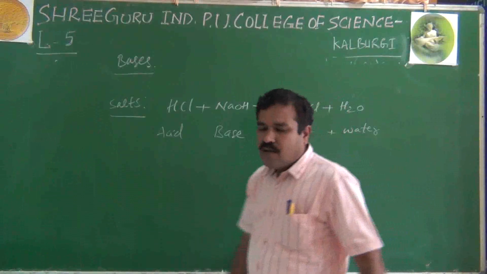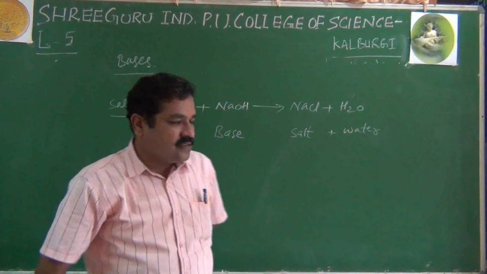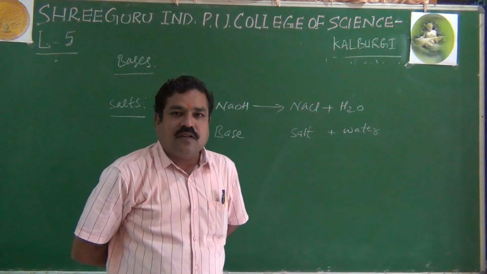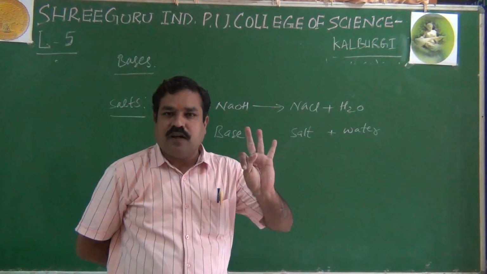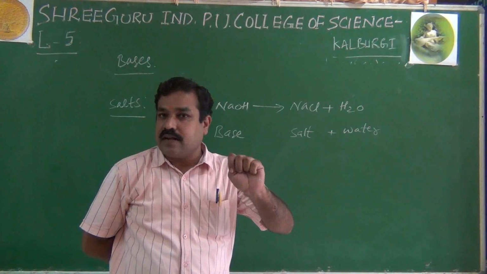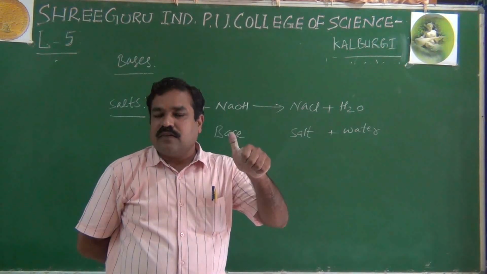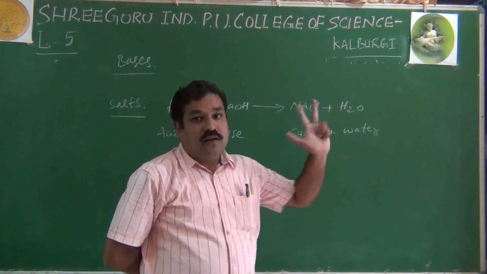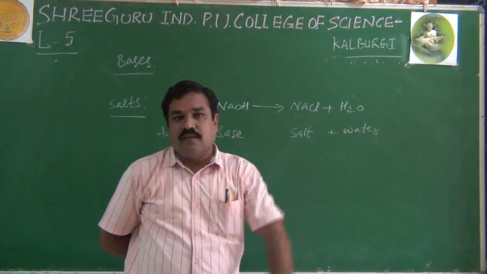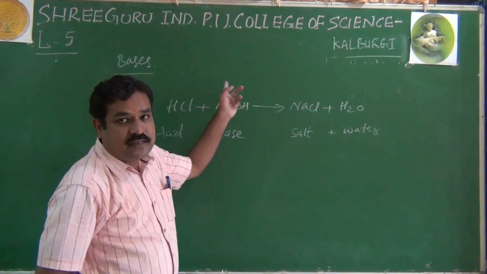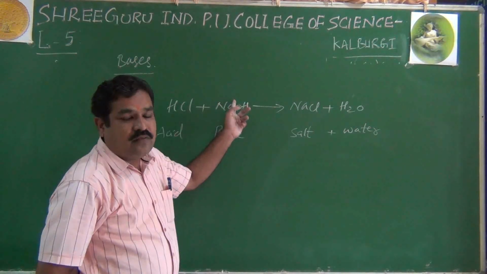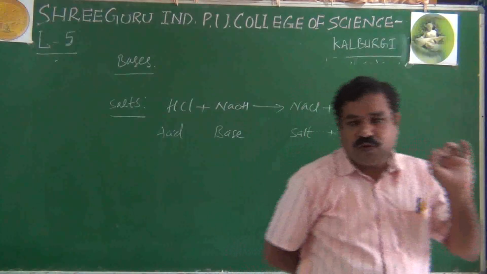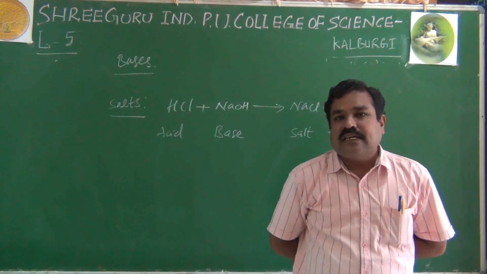So basically, in today's class, I have completed the whole list of valencies, the list of hydroxides, chlorides, bromides, iodides, nitrates, sulfates, carbonates, bicarbonates, and just now even oxides. Then I completed the definitions of what are acids, what are bases, and what are salts. This is very basic, and you should know it compulsorily.